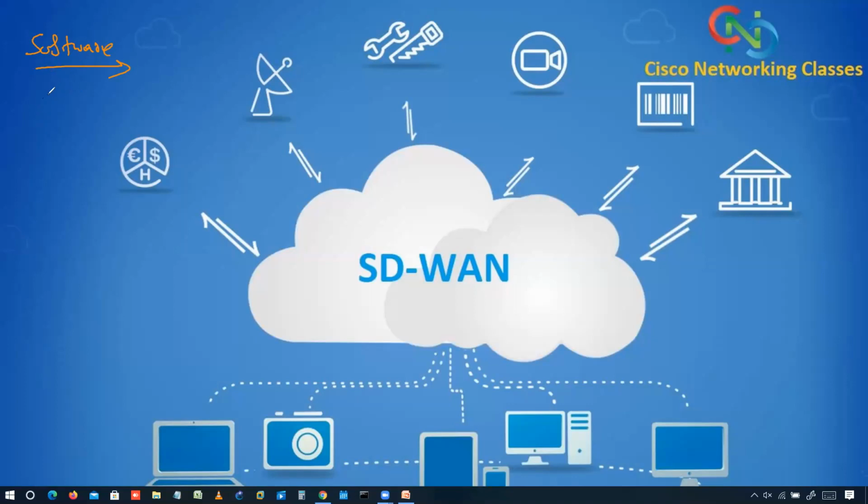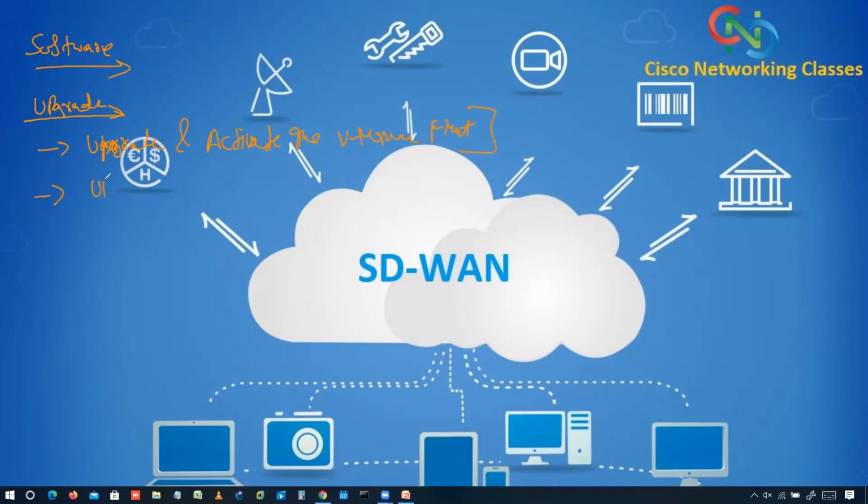While upgrading, we have some steps to follow. Let's say we are doing an upgrade in the network. At that time we have to take care of two or three things. Let me note down those things. The first step: upgrade and activate the vManage first. This will be the very first step.